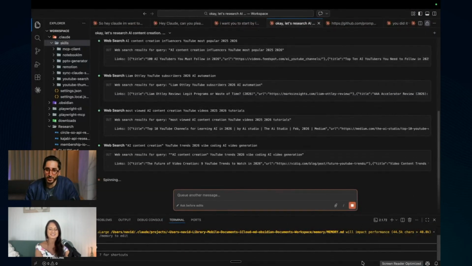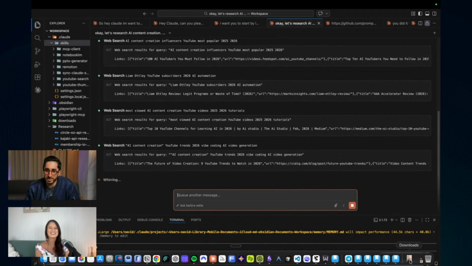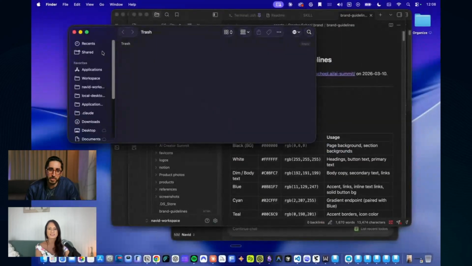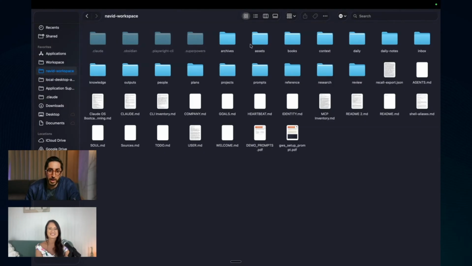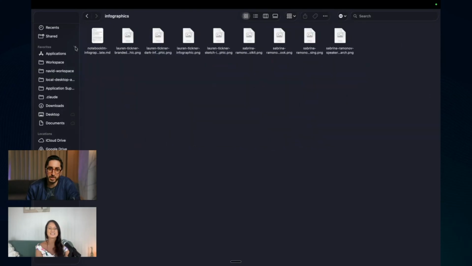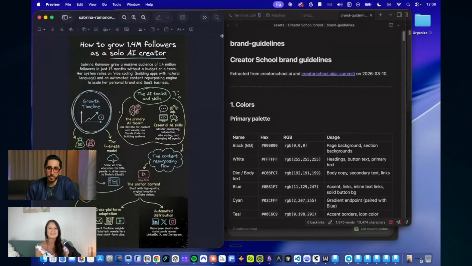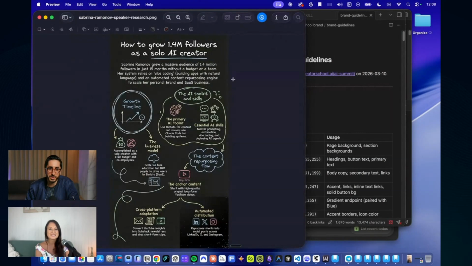So hopefully, while we're waiting for this, I'll show you some examples too in my workspace. When you're on here live, I have to go in because I never see it. Okay, so let's go here. I have some outputs here. Let me see where they are. Infographics. Okay, so this is some stuff we did from research. I'm going to have Sabrina Ramanov on my summit soon. Let's see if this works here. Oh, cool, it does it automatically. You can do any style you want. If you don't like the dark mode, you can prompt it. But of course, behind the scenes I also tell it to actually create a better prompt.